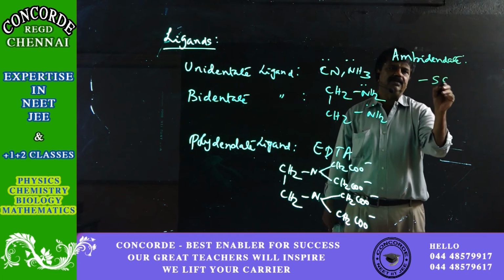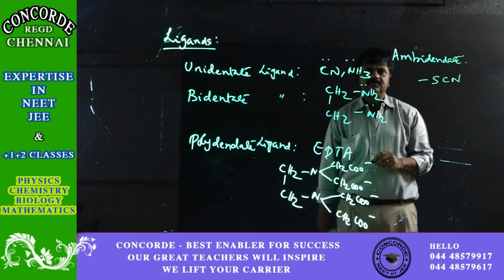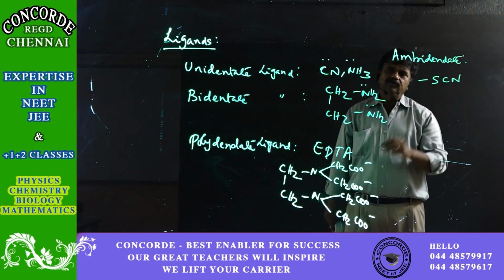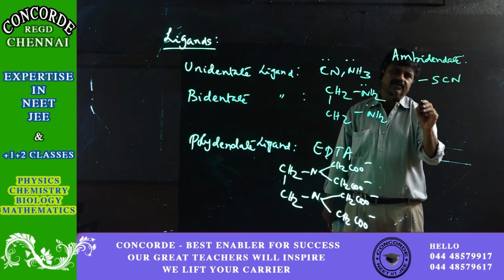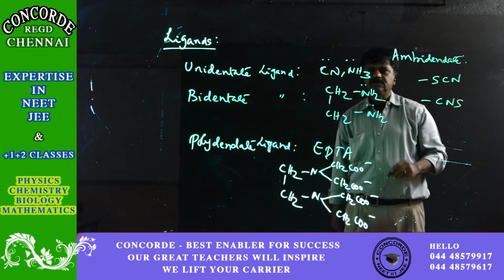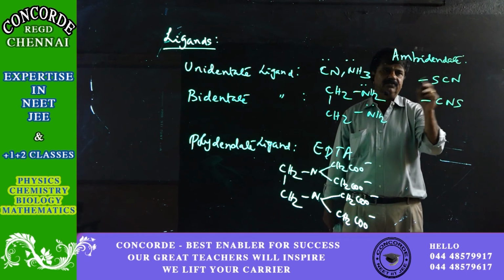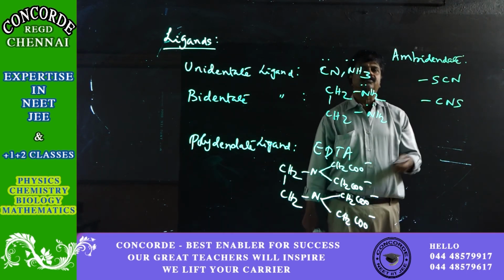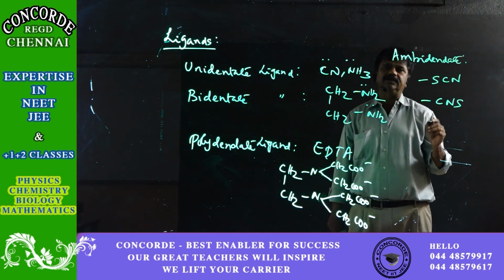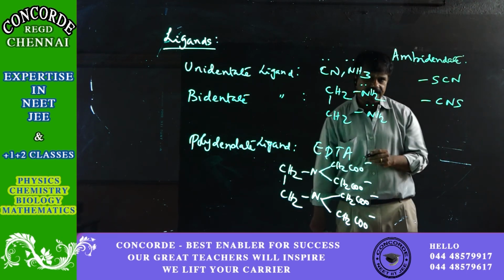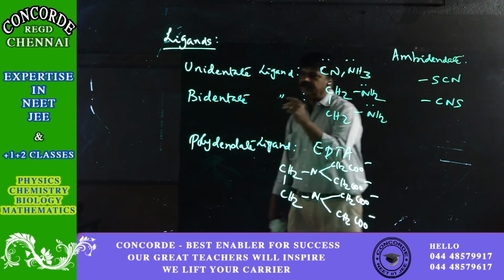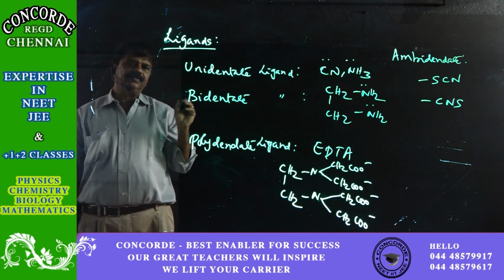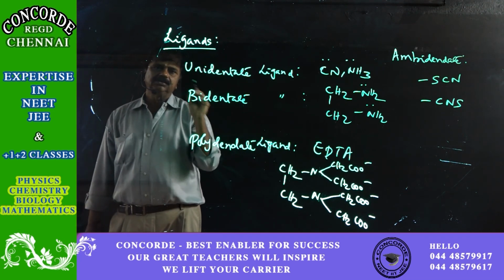The typical example is SCN, thiocyanate and isothiocyanate. Though they have more than one pair of electrons, they donate only one pair of electrons to the central metal atom. So these are the classifications of ligands, depending upon the number of pairs of electrons they can donate to the central metal atom.